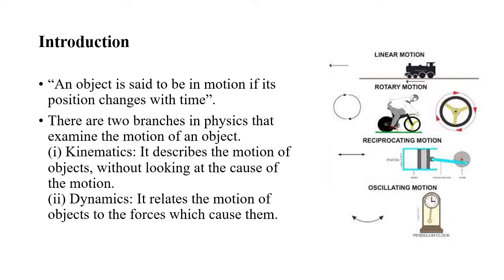An object is said to be in motion if its position changes with time. Mechanics is a branch of physics in which we study the motion of objects. There are three branches of mechanics that examine the motion of an object, such as statics, kinematics, and dynamics.